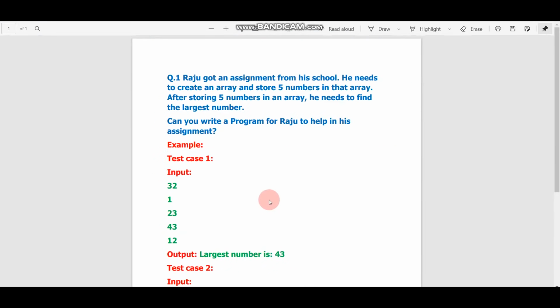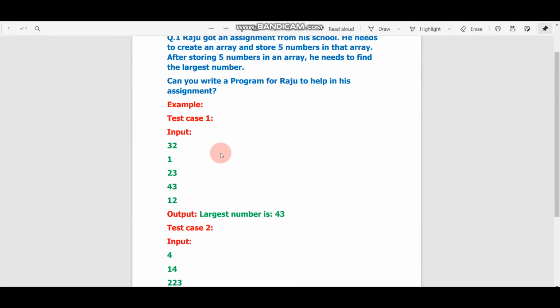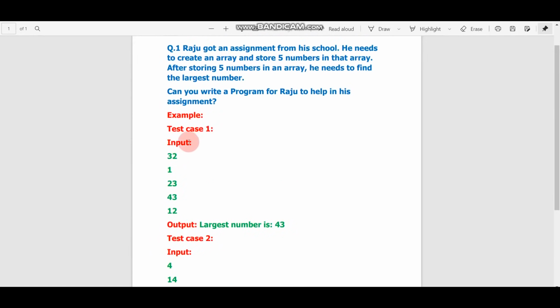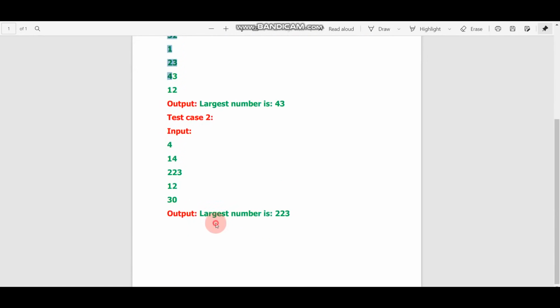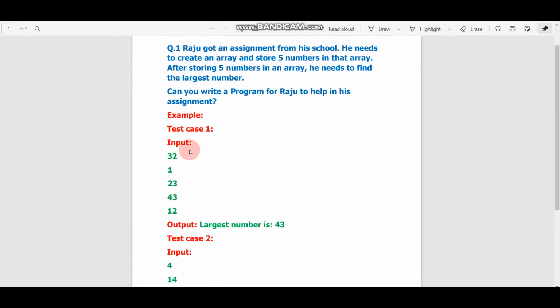Now this is a question. First I'll not read this question, I'll pass these test cases. These are the test cases. There are 2 test cases, first test case and second test case. A test case is nothing but an input. For example, Wipro will put some inputs, and after that they will match whether your output is correct or not.